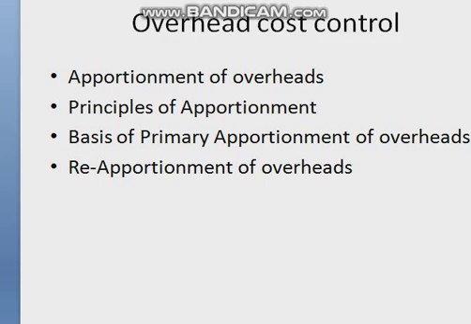First principle is utility and benefit received. This is the most common principle of apportionment of overheads. It is based on the theory that greater the amount of utility, service, and benefit received by a department or cost center, the larger should be the share of cost to be borne by the department or cost center. For example, rent, telephone cost, etc.